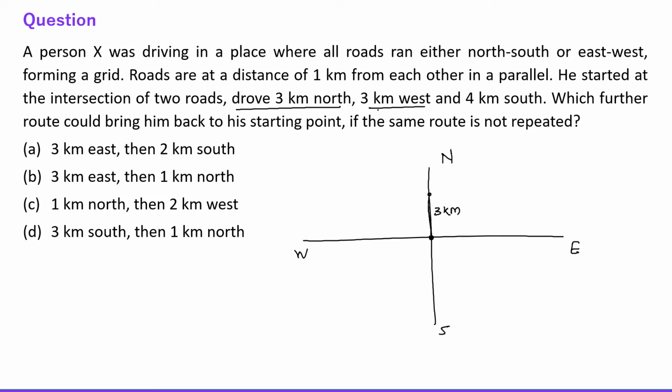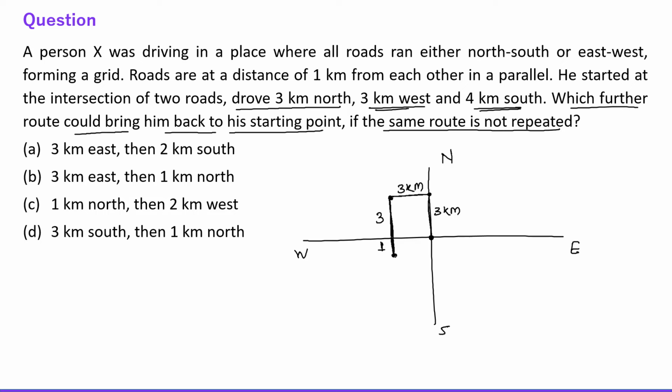Then 3 kilometers west, then 4 kilometers south. So this is 3 kilometers west and 4 kilometers south. So this is 3 and this is 1, in total it is 4 kilometers. Which further route could bring him back to his starting point, if the same route is not repeated?